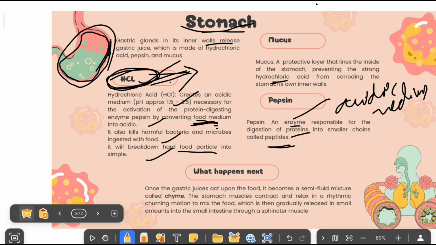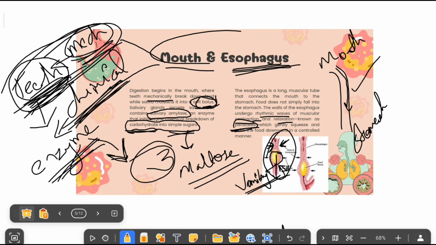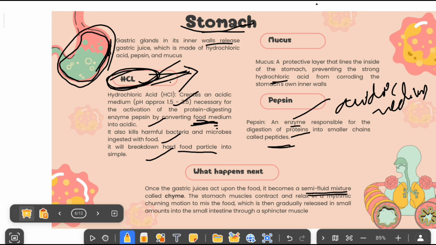Now, after this, the food will become a semi-fluid mixture. Before, from the mouth, we called it bolus. Bolus was moving through the esophagus. Now here, this semi-fluid mixture we will call chyme. This chyme will move to the next part called the small intestine. Between them we have sphincter muscles, which will allow only a small amount of food to pass to the small intestine.